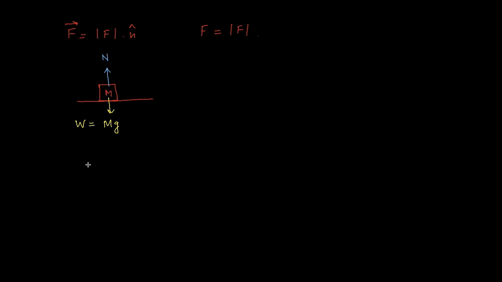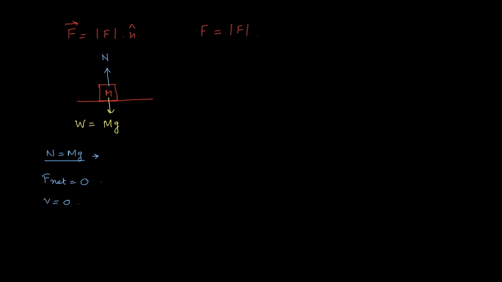As N is equal to mg, the body is at rest. That is, the net force acting on the body is 0. So F net is equal to 0, so v is equal to 0. That is, the body is at rest.